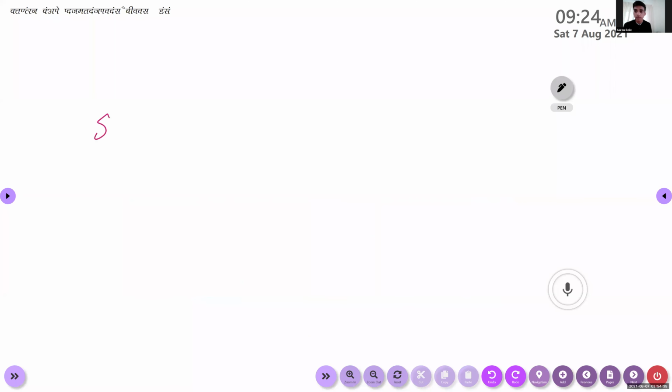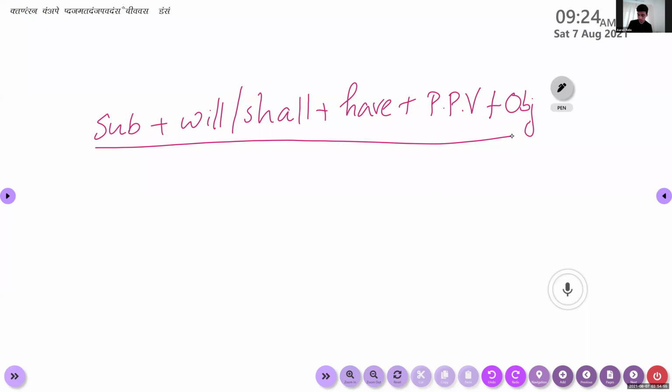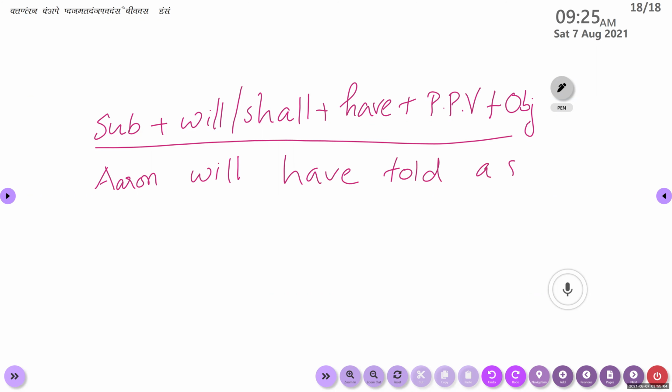Subject plus will or shall plus have plus past participle plus object. Past participle form of the verb. Okay, past participle form of the verb plus object. This is the rule for constructing a sentence in future perfect. So your example is Aaron will have told a story. Agree, Aaron? Put a full stop. Agree?